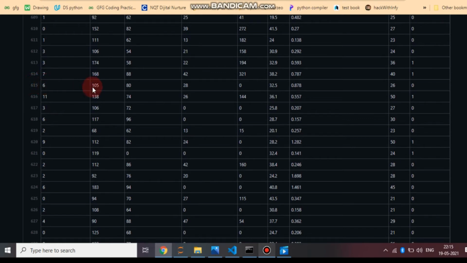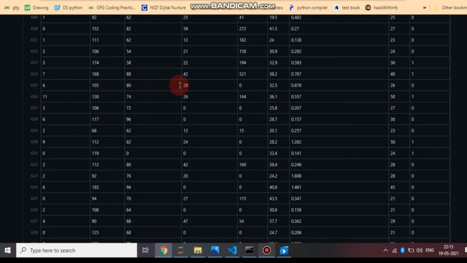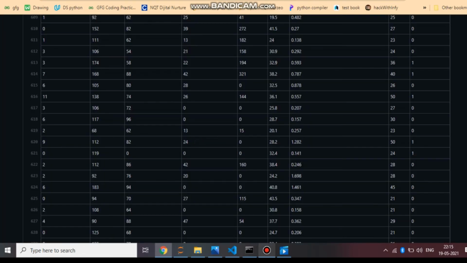So the values are 6, 105, 80, 28, 0, 32.5, 0.878, and 26.